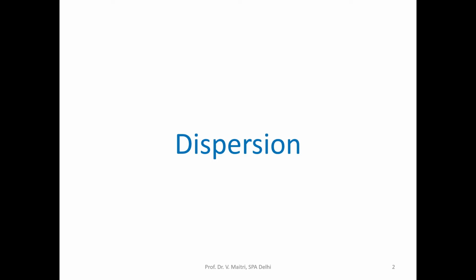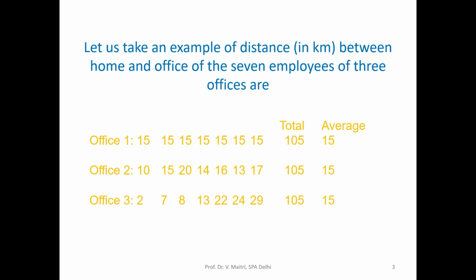Because we know that when the data is to be presented, there are three main features of the data: concentration, variability and symmetry. So concentration, where the data is, we have done. Now how the data is variable and how it is dispersed, we are going to study by the measure of dispersion. Let's take a very simple example.